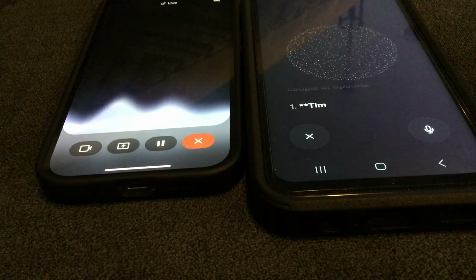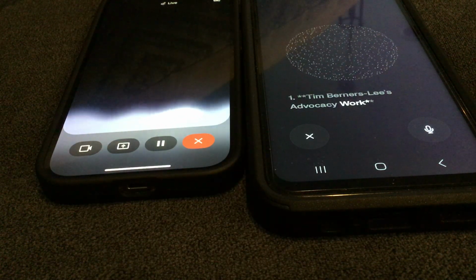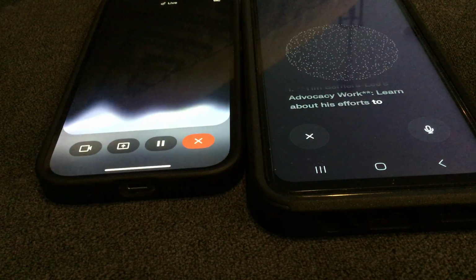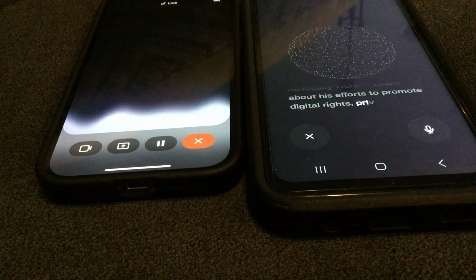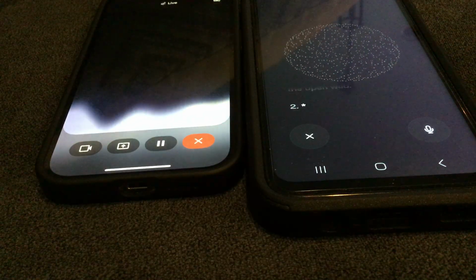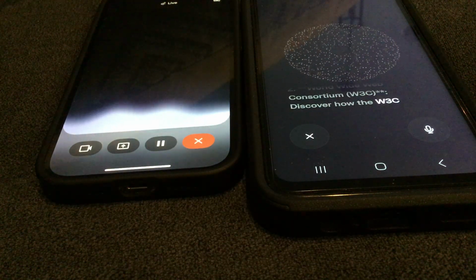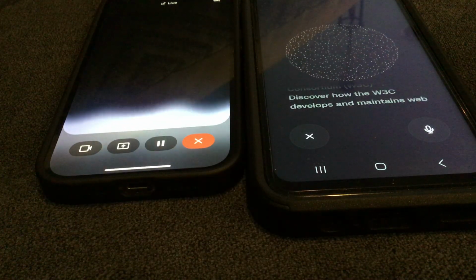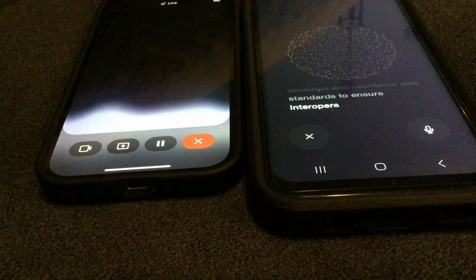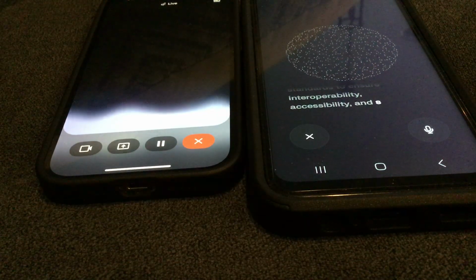Here are a couple of options. 1. Tim Berners-Lee's advocacy work. Learn about his efforts to promote digital rights, privacy, and the open web. 2. World Wide Web Consortium, W3C. Discover how the W3C develops and maintains web standards to ensure interoperability, accessibility, and security. Which would you like to learn more about?